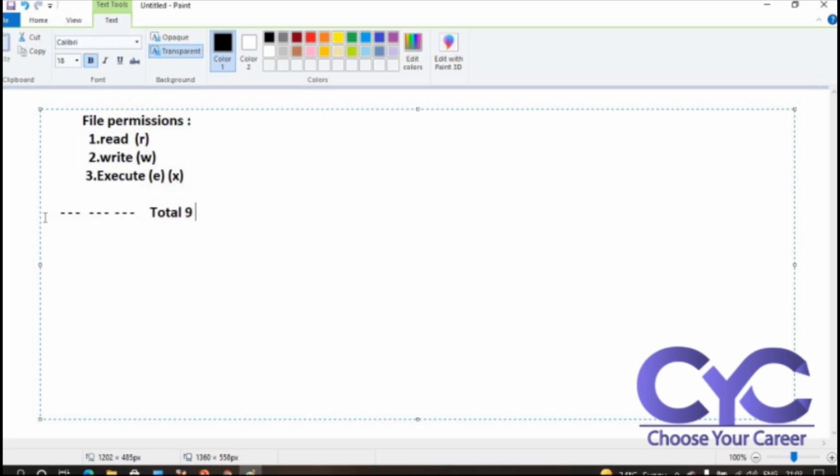Okay. So first one, see here, these three: this is called the first slot, second slot, third slot. Remember this.